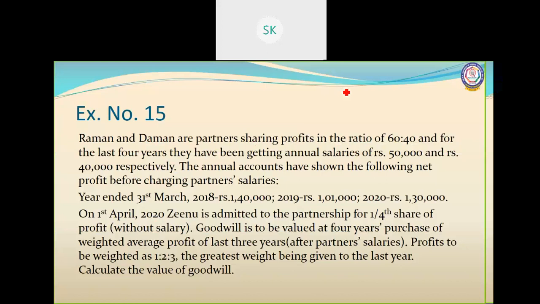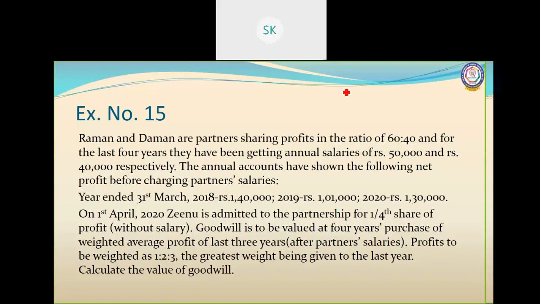Now let us see how to value goodwill under weighted average profit method with adjustments. Okay. So this is sum number 15 in your exercise. Raman and Daman are partners sharing profits in the ratio of 60:40, and for the last 4 years they have been getting annual salaries of rupees 50,000 and rupees 40,000 respectively. The annual accounts have shown the following net profit before charging partners salaries. Years ended 31st March 2018, rupees 1,40,000.